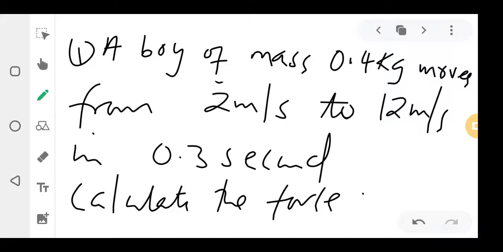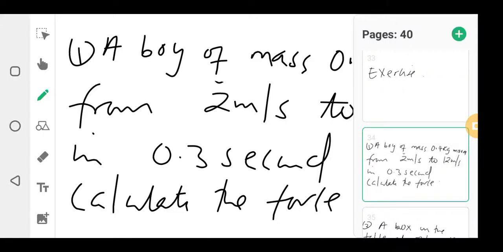I left this. I'm correcting the first question. A boy of mass 0.4 kgs moves from 2 to 12 in 12 seconds. That's the way the first question was supposed to read.